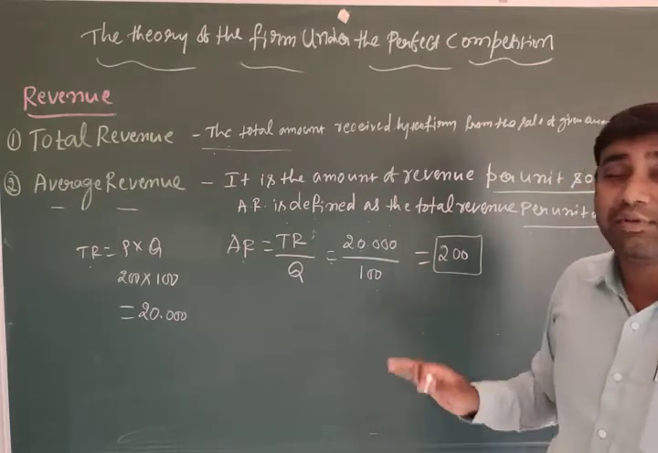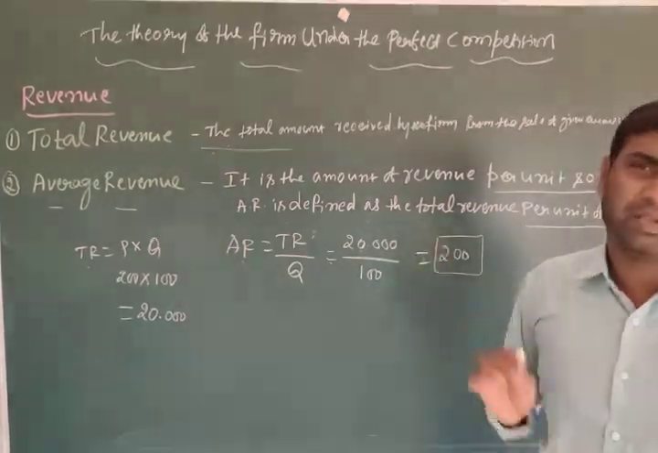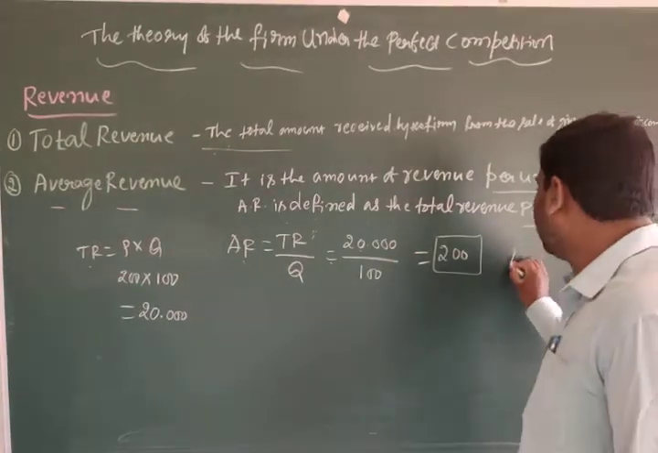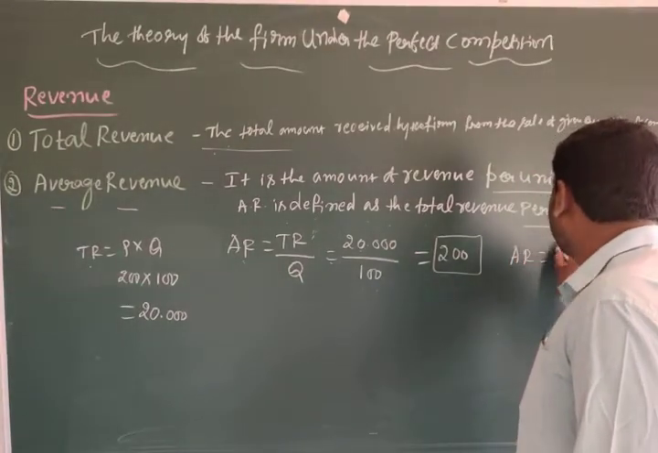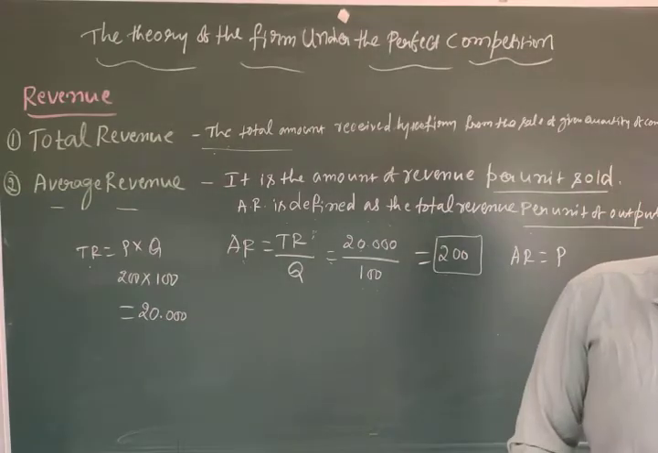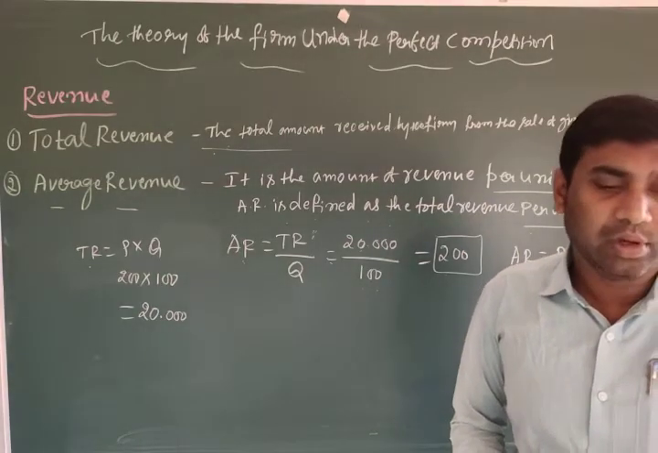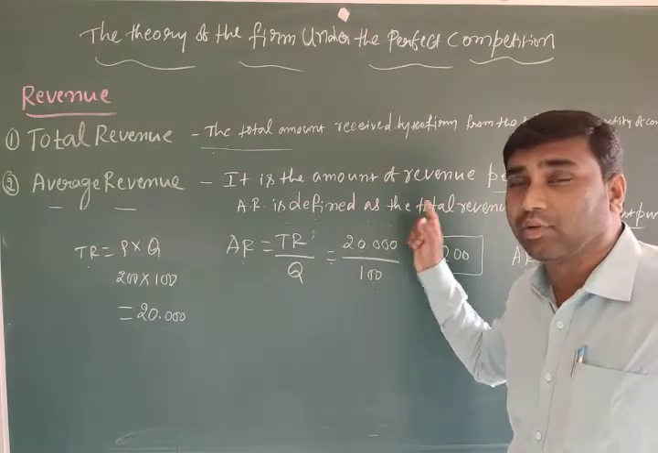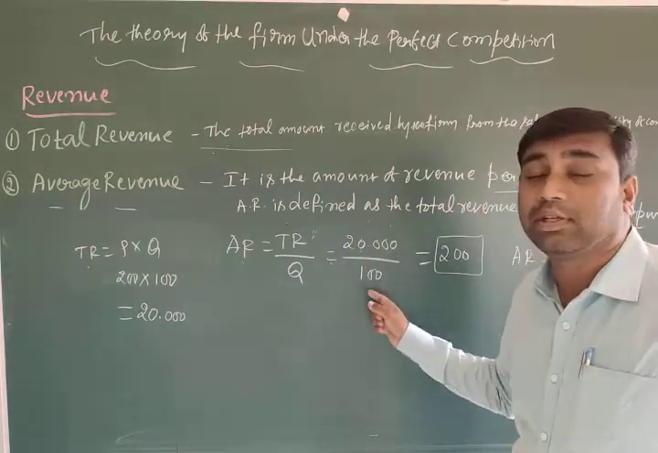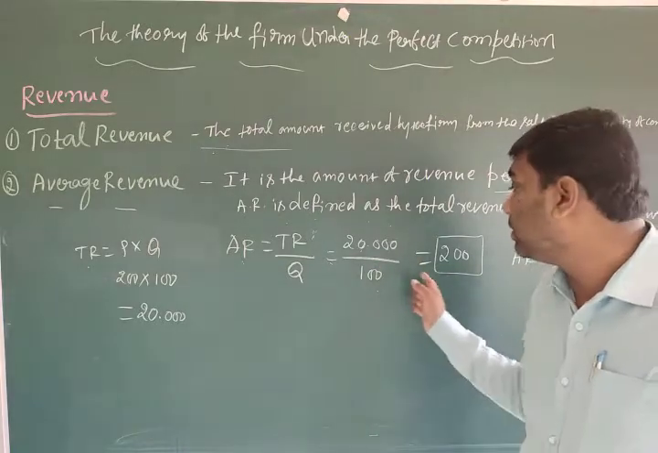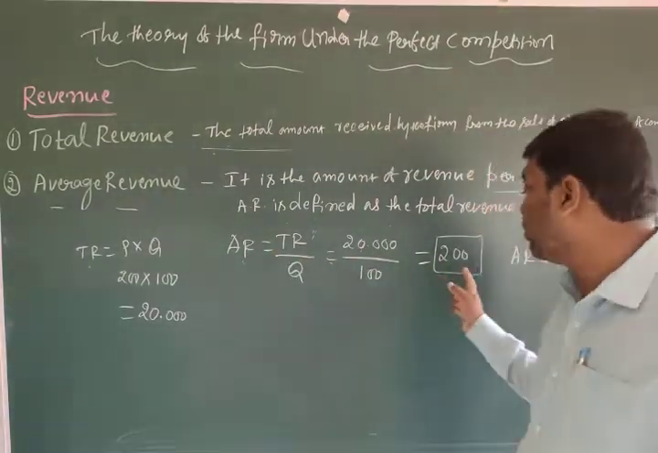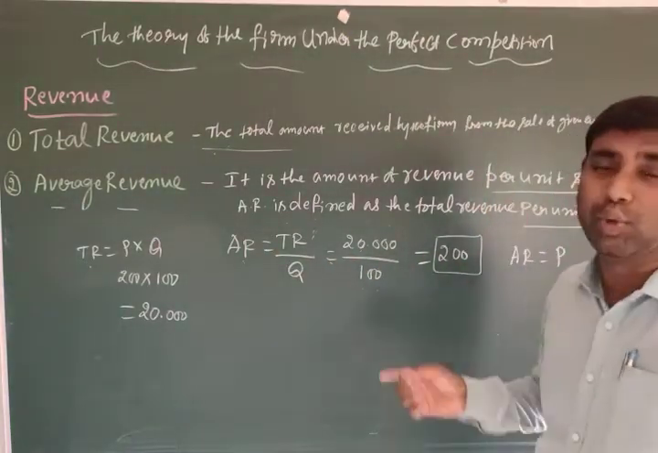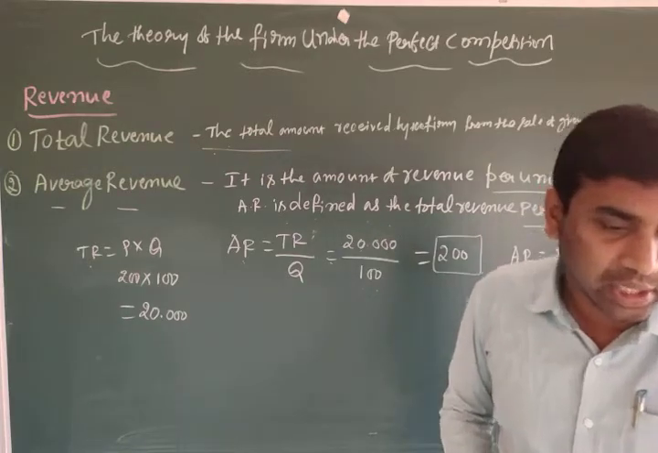Here, the average revenue should be equal to the price. You have to understand, average revenue equals the price. That is very important. So it is equal to TR by Q. For example, total revenue is 20,000, and quantity sold is 100. So the answer: the average revenue is 200, because per unit sold is 200.